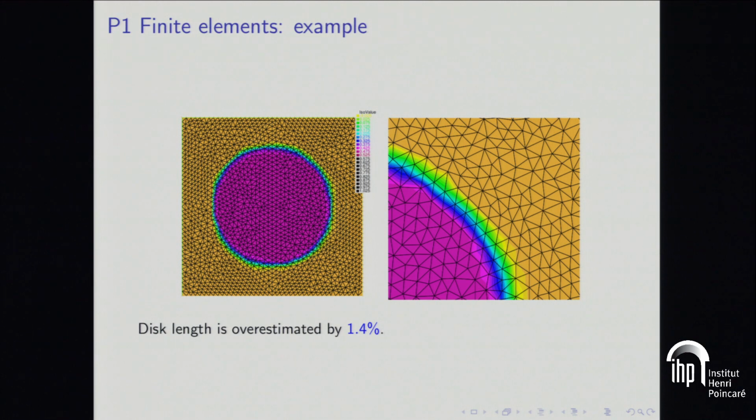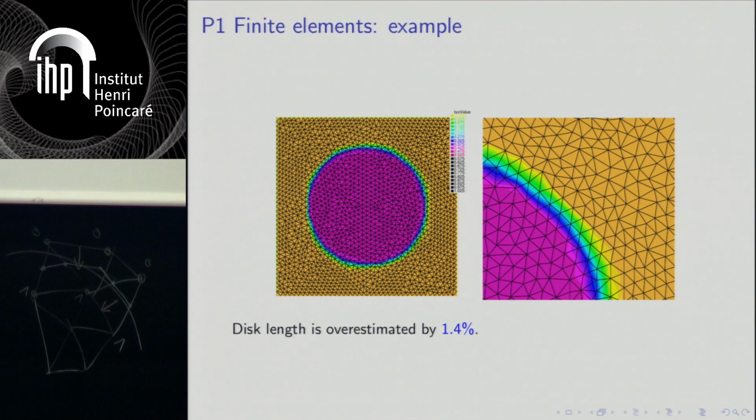So in general, if you use P1 elements and discretize, solve a problem whose solution is a circle, then it works very well. You find a very nice circle. But if you look closely, then you see that your gradients are in fact a bit oscillating, and that you need some smoothing to compensate and to get a correct approximation. Of course, it's not a very large smoothing. You have about 5 triangles at most in this example for the main transition. And the length is slightly overestimated, but it's quite correct.